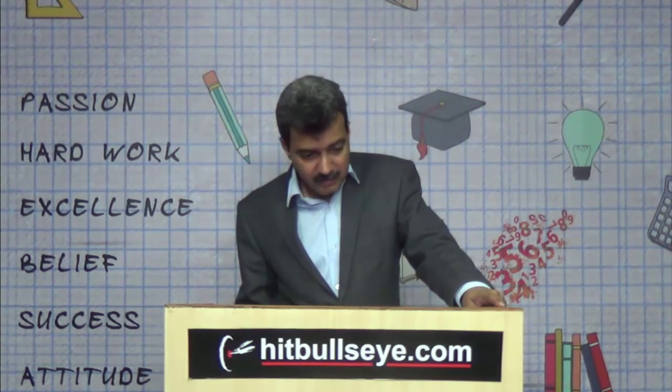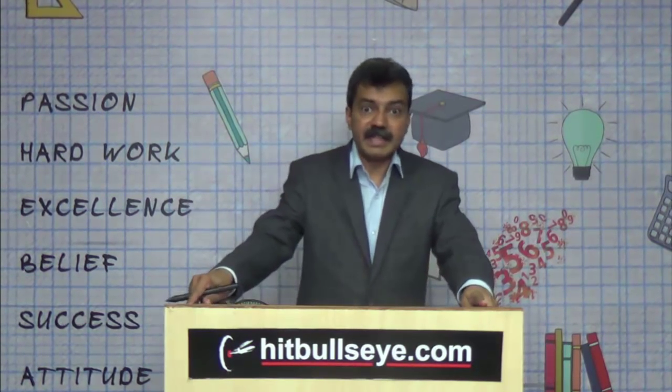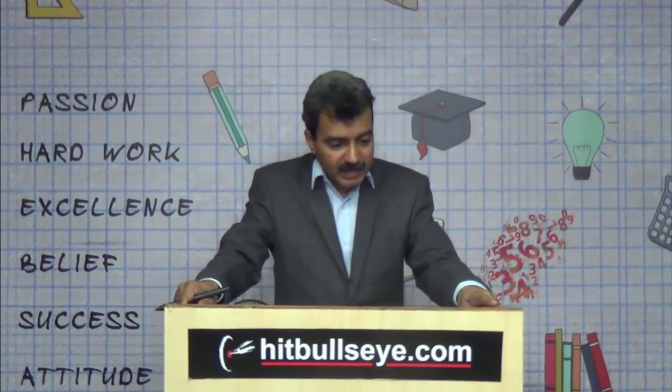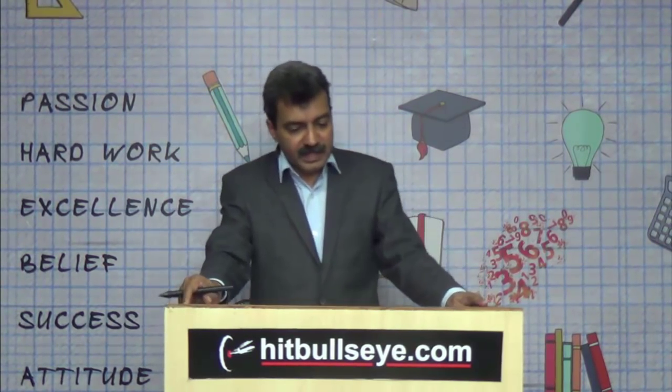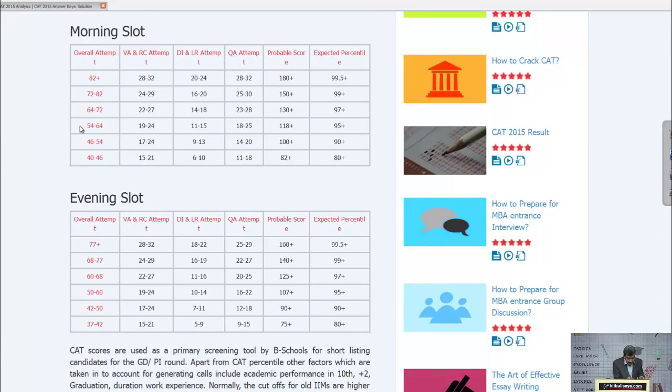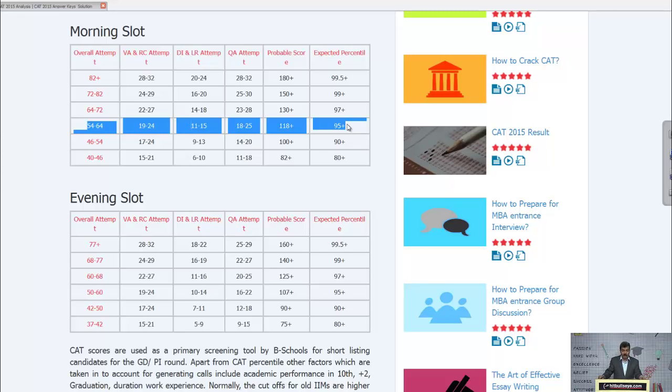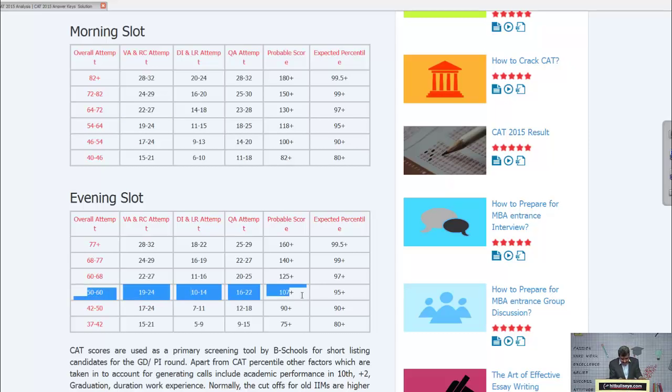So we have made 2 tables. If you have gone through our analysis page at Hit Bullseye, in the morning slot we have put them into various ranges, but people are asking for cutoffs. So I'll say, if your attempt was 19 to 24 in verbal, or maybe 11 to 15 in DI or LR, and 18 to 25 in math section, you will be able to easily clear the cutoffs. But in the evening slot, it was slightly less.